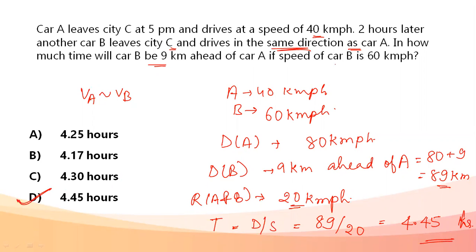Very simple. The only thing we have to keep in mind is 9 kilometers ahead of A. That is, in 2 hours, how much distance A has traveled, plus 9 to that. That is the distance the other car has to cover. And if you travel in the same direction, your relative speed becomes VA minus VB.